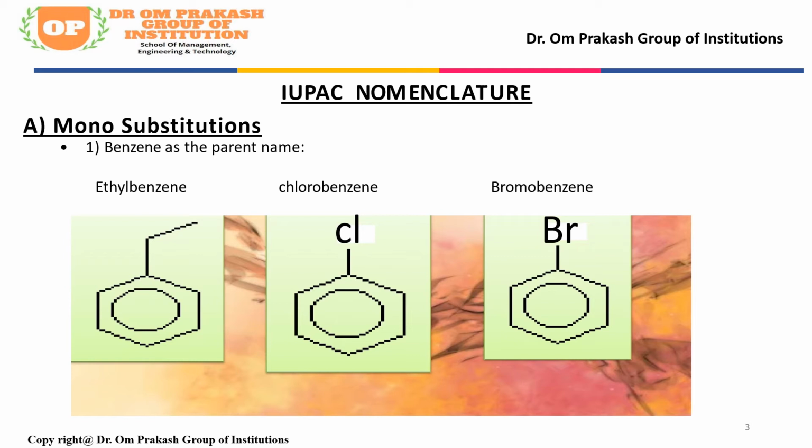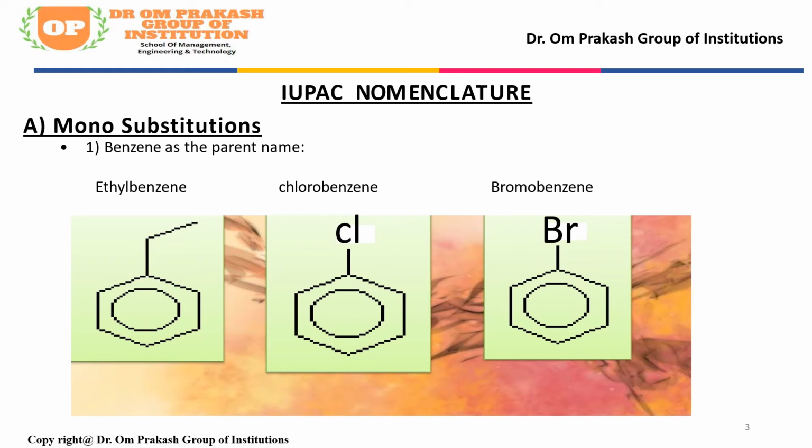When any group is attached at any one position by replacing a hydrogen, we call it by the name of the group. Like a benzene ring with Cl attached at the 1 position, we call it chlorobenzene. Another example is bromobenzene. At one position Br replaces the hydrogen, and we call it bromobenzene.